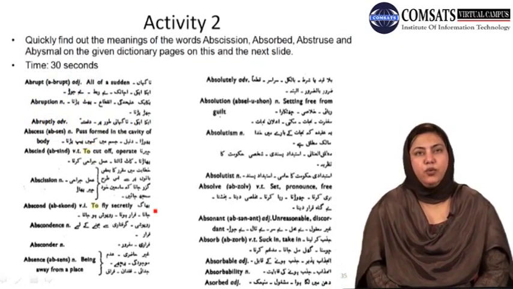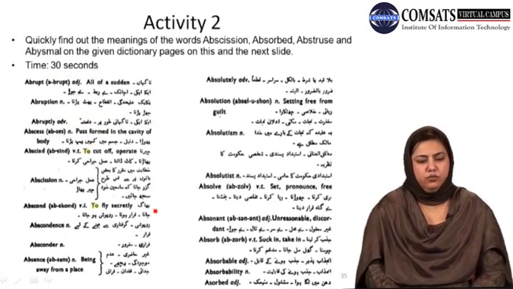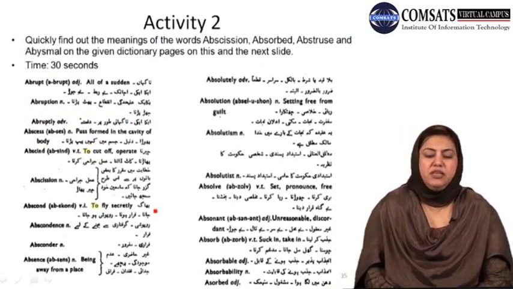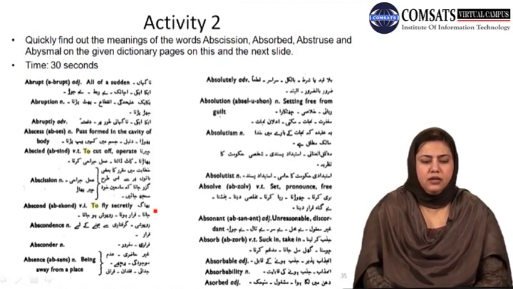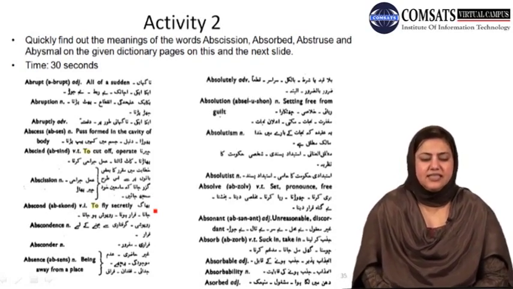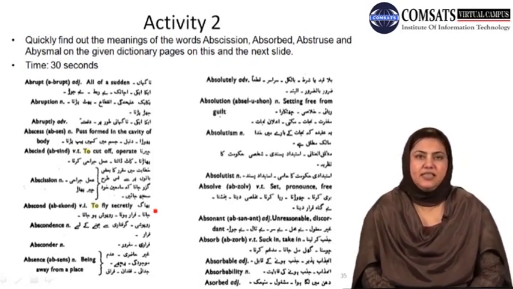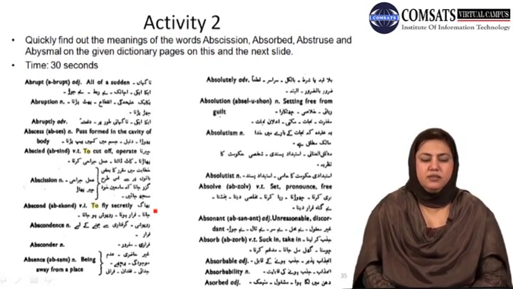Here I have a very quick but a very interesting activity for you. Quickly find out the meanings of the words that are given: abscission, absorbed, abstruse and abysmal, on the given dictionary pages on this and the next slide. Interestingly, the time that you have is 30 seconds only for both the slides.